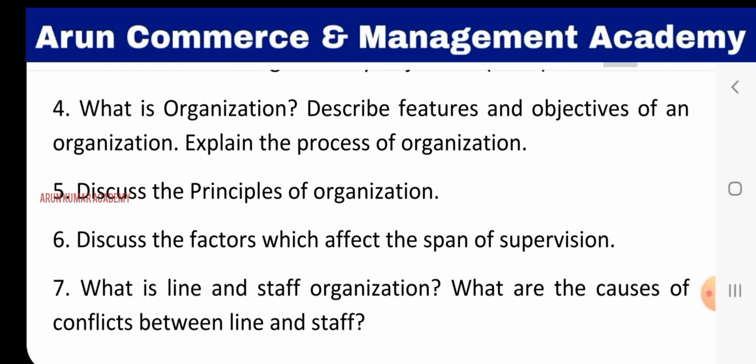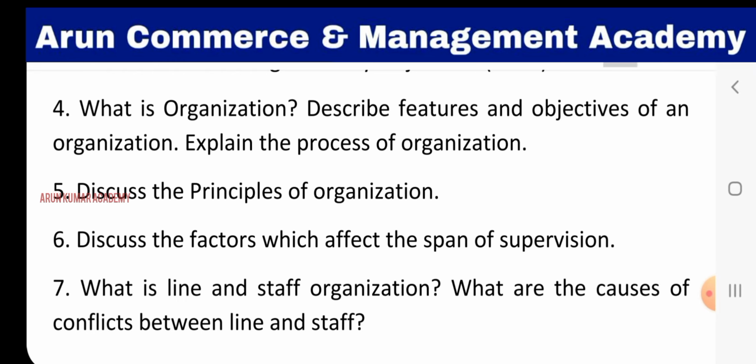So here minimum write the introduction 5 lines, then afterwards write any 2 definitions, then start writing the features of organization, like for example lot size, complexity, mutually agreed purpose, pattern behavior, continuing system, etc.